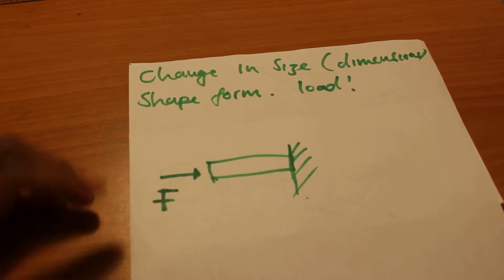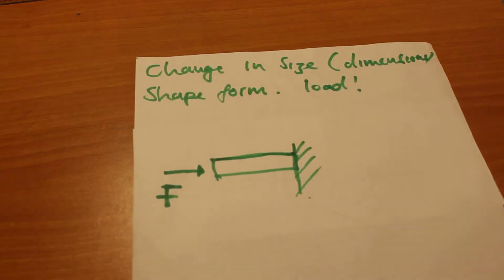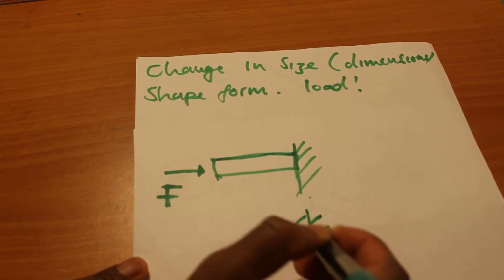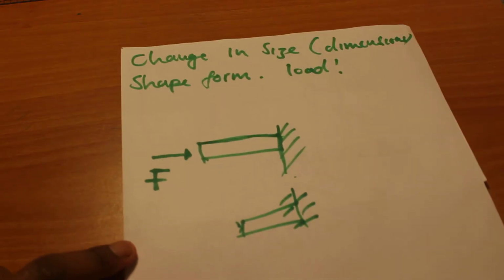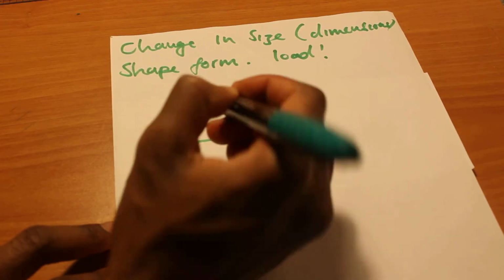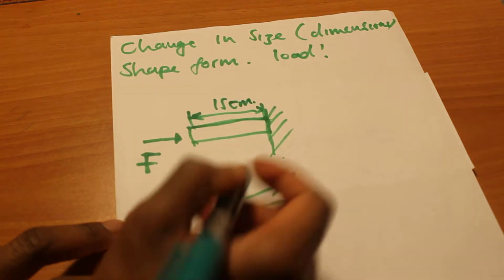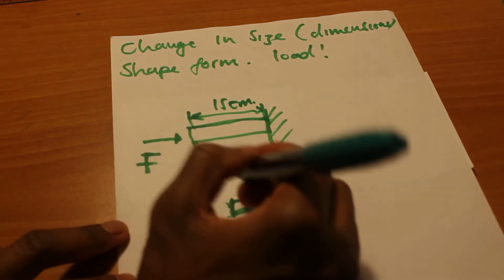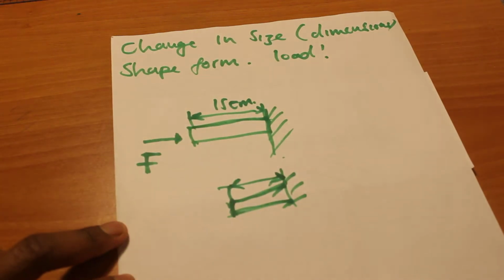When you start applying a certain force F to this metal bar, to this beam, after a period of time you realize that there will be a change in the size of this beam. Let's say, for example, at the beginning, before you had applied the force, this was 15 centimeters. After you've applied a certain force for a certain period of time, there will be a very small change. Remember, we talked of the properties of elements of construction.